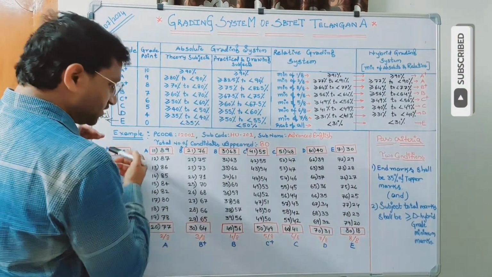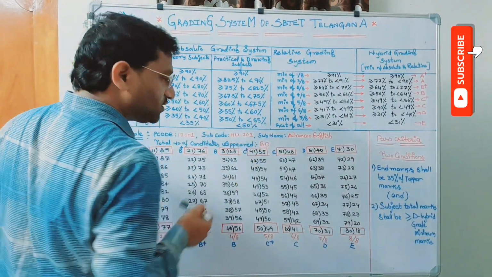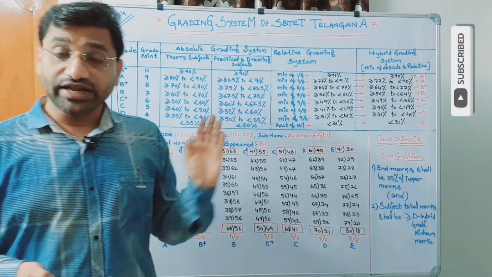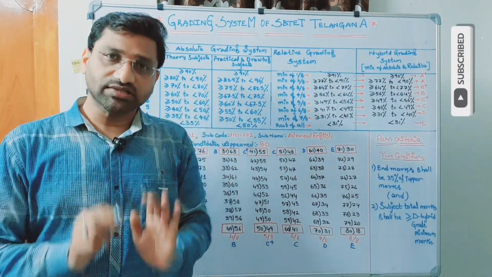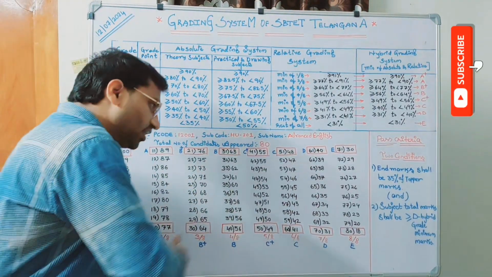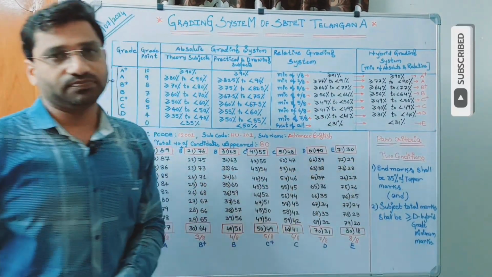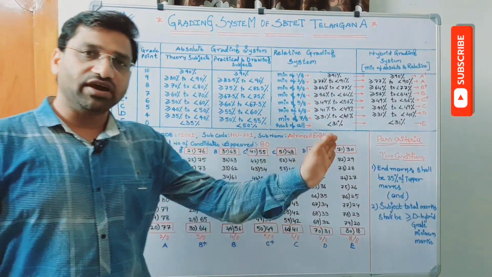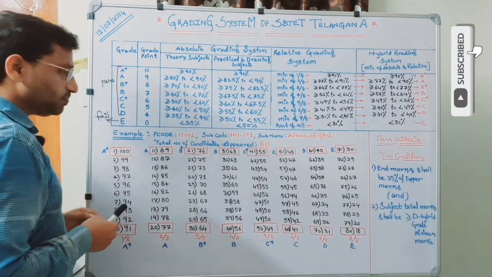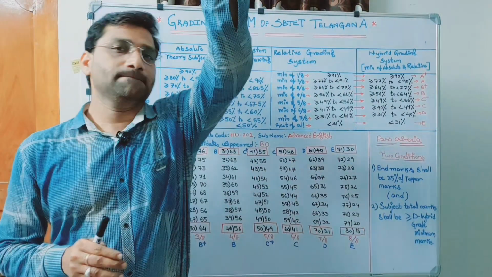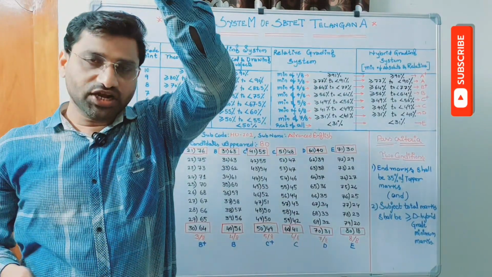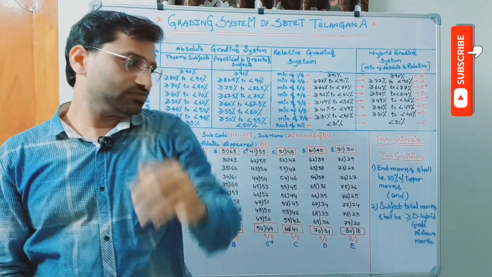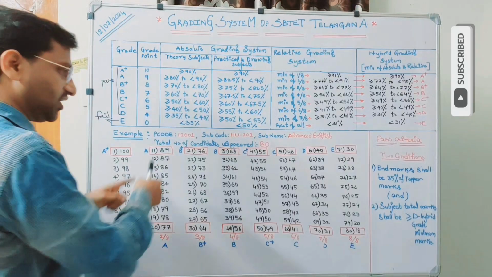So what is the procedure actually? Take the subject total marks of the 80 candidates, out of maximum 100, and sort them into descending order. Sort them into descending order, right? That means the topper will come on top, and slowly the candidates' marks reduce. In that same fashion, I have written.